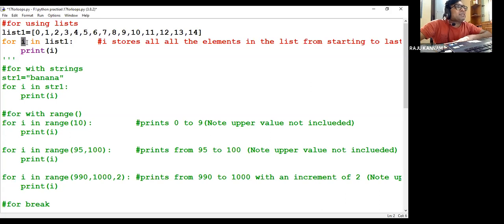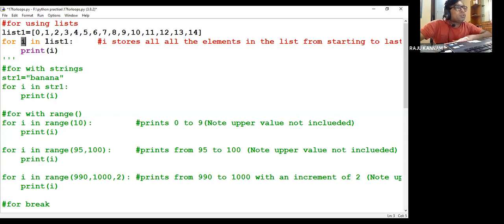That means it is a count variable, but not like in a while loop. In a while loop, if you are taking the count variable, you have to initialize the count, then use that count variable in the condition, then increment or decrement it. But in the for loop, you don't need to do all those things. Just name the variable. It automatically iterates. That means its value is automatically incremented to point to the next element.